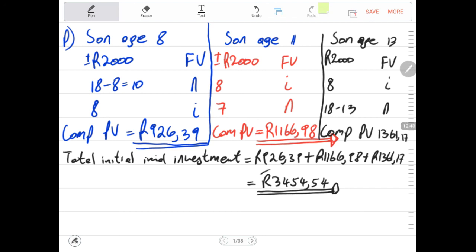So this is the final amount we are looking for, as a once-off amount for all the three sons to be able to receive the amount of 2,000 when they reach their birthday of the age of 18.